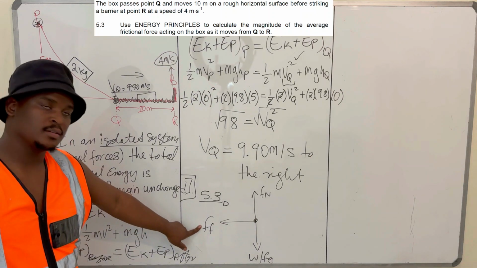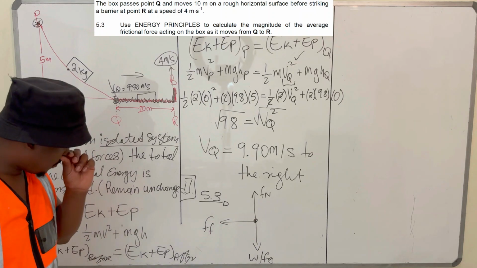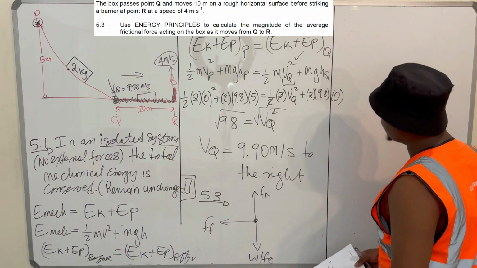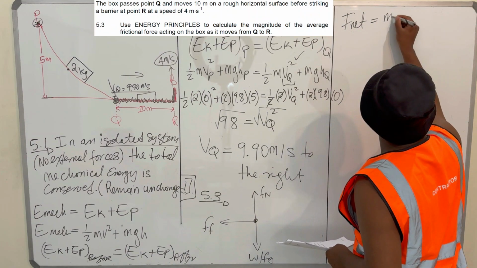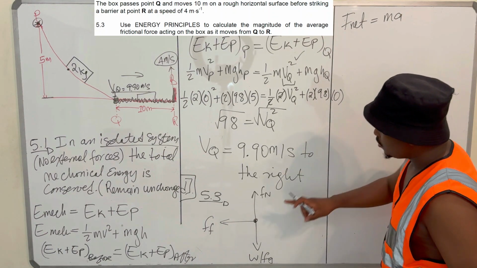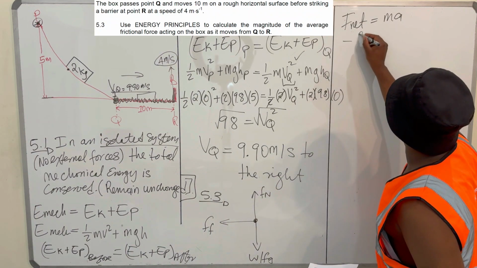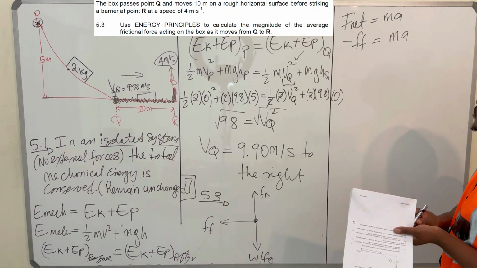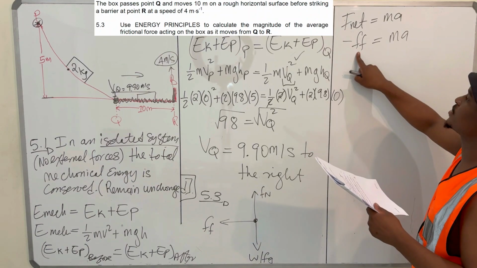No problem. If you want one of these forces like the frictional force, you always say that F net is equal to MA. If you're looking at the horizontal forces, your net force is only the frictional force, equal to MA. So you want the magnitude of the average frictional force.